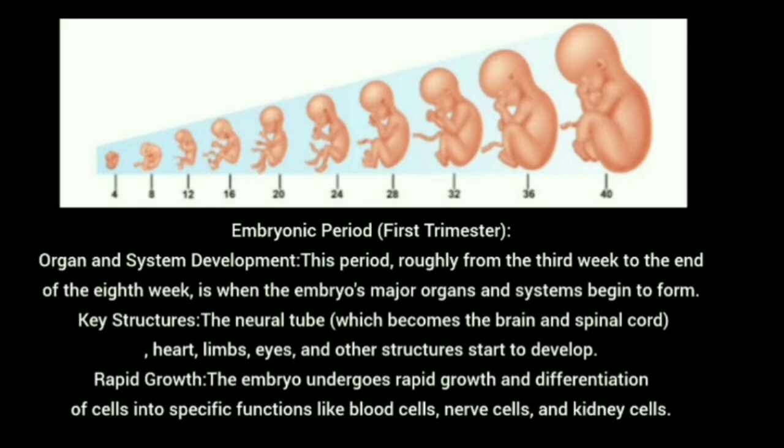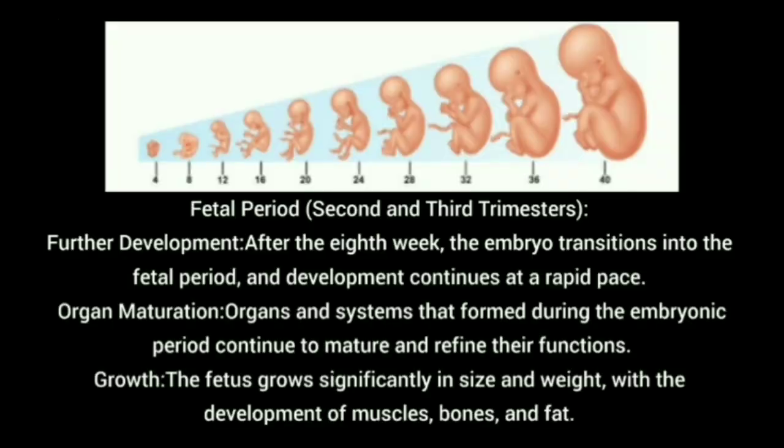Rapid growth. The embryo undergoes rapid growth and differentiation of cells into specific functions like blood cells, nerve cells, and kidney cells. The cells are divided into kidney cells, blood cells, and nerve cells, and the major organs are developed in this trimester. Then the second and third trimester, the fetal period.